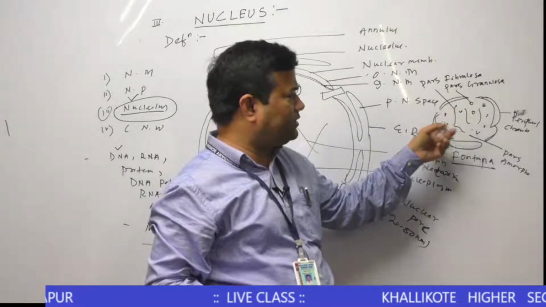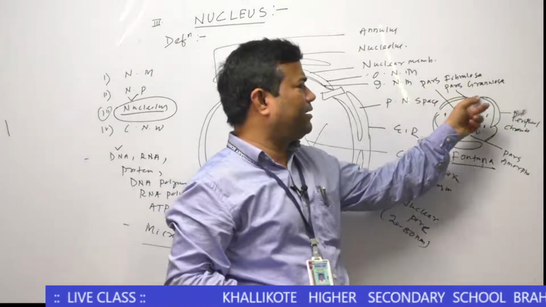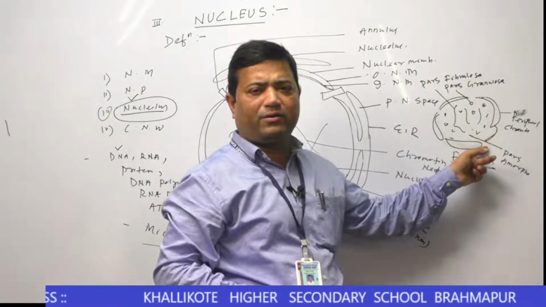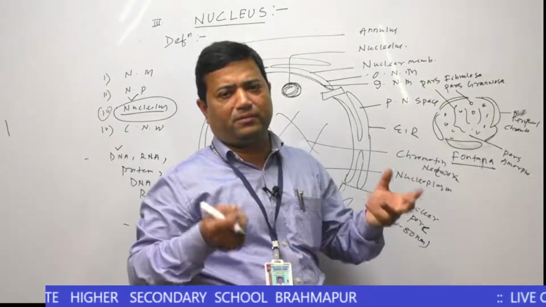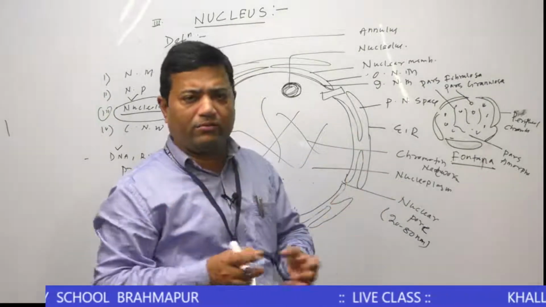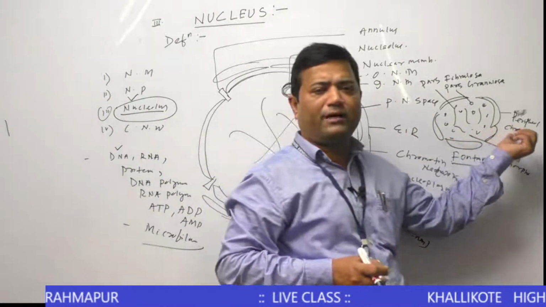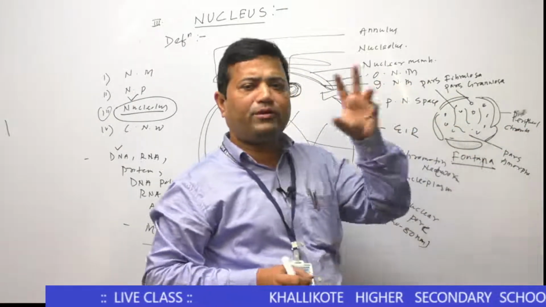The nucleolus is covered by a peripheral chromatin material, but it has no membrane at all. So it is a membraneless body of the nucleus. It is only covered by a peripheral chromatin material. Then inside the chromatin material, three components are present.